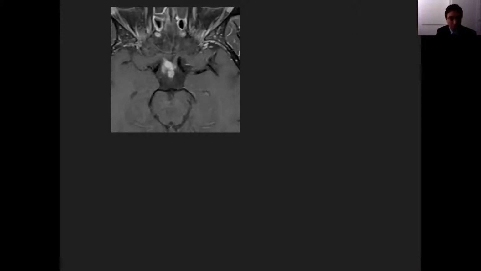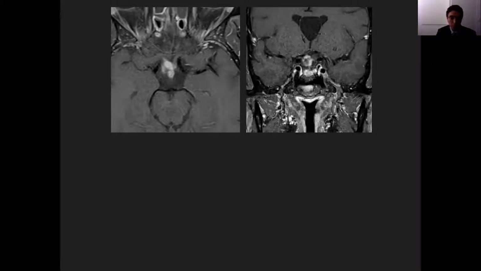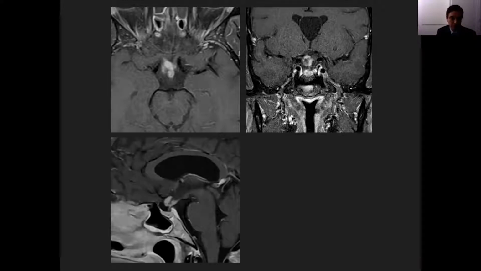Different patient with neurosarcoidosis, we have an axial post-contrast T1 weighted image, and we see enhancing nodules in the suprasellar region. On the coronal images, we see the nodules around the infundibulum and hypothalamus with avid enhancement. On the sagittal image, we have one of the classic appearances for neurosarcoid involving the hypothalamus.